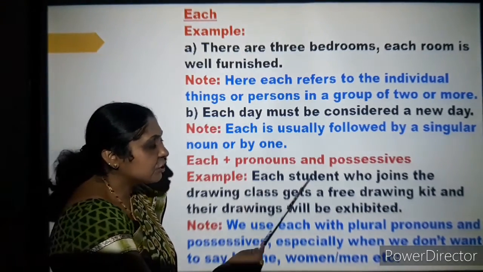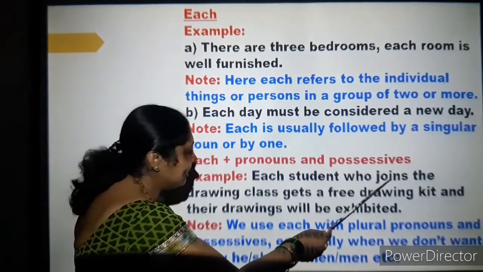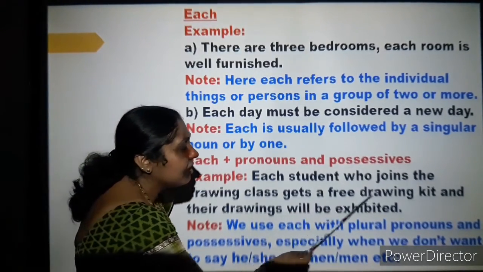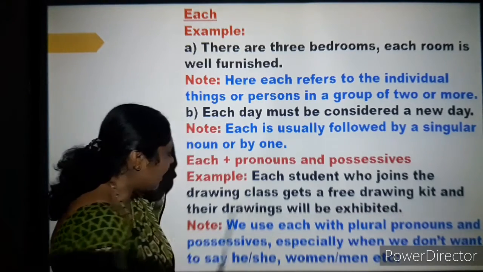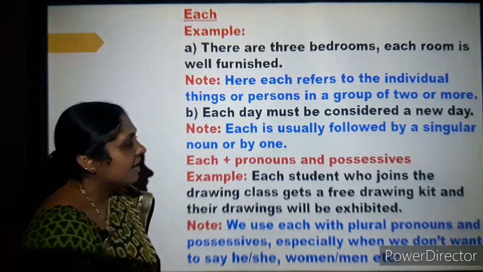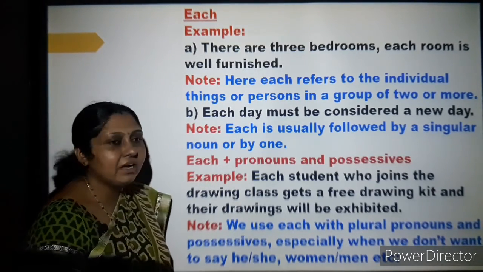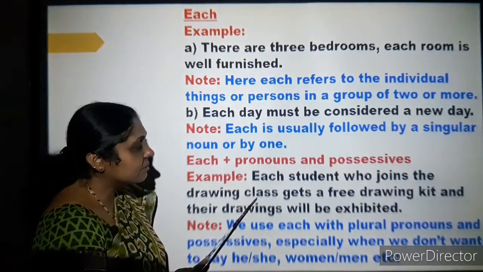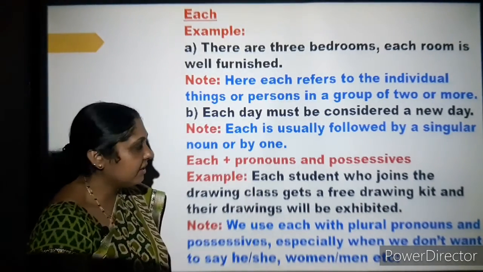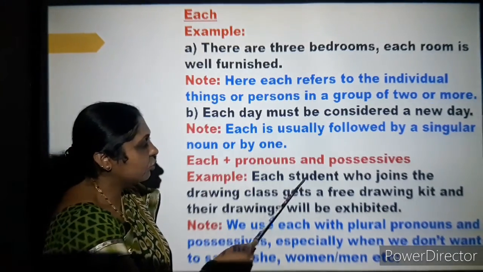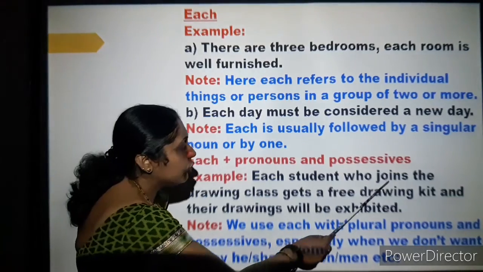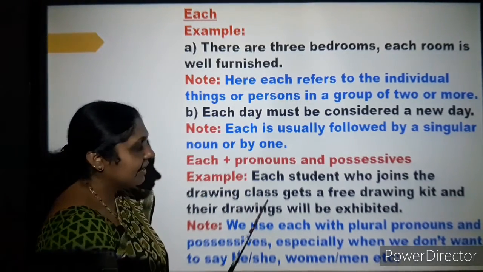Example, each student who joins the drawing class gets a free drawing kit and their drawings will be exhibited. This sentence is a bit lengthy, but you can see the usages. I will go on explaining here. Each student who joins the drawing class.